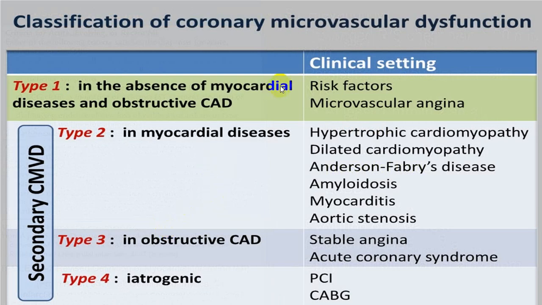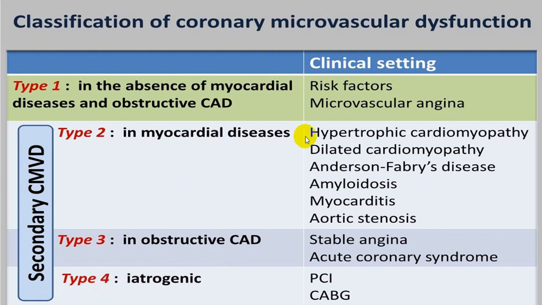There is one classification done in coronary microvascular dysfunction. That is type 1, in absence of myocardial disease and obstructive coronary artery disease. If the person has increased risk factors and there is a microvascular angina, we call that type 1. And secondary coronary microvascular disease or dysfunction is type 2, type 3 and type 4. Type 2 is in myocardial disease, type 3 is in obstructive coronary artery disease, and type 4 is iatrogenic.